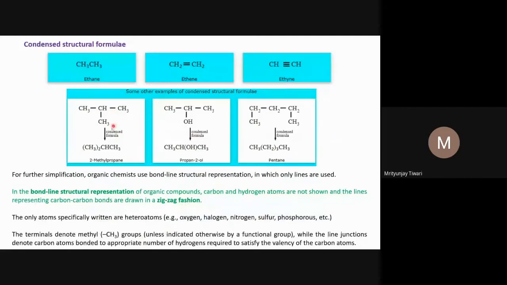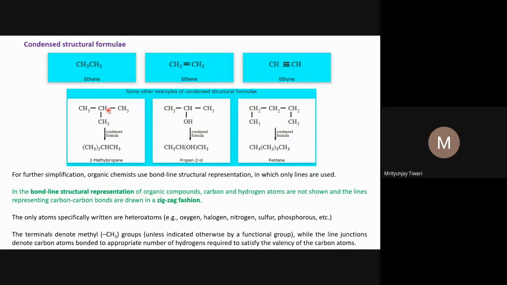If you look at this compound, what is CH3, CH3? The complete structural formula will be what? C, one hydrogen here, one hydrogen here, one hydrogen here. This hydrogen will be here, and the C's hydrogens will be one here, one here, one here. Similar things one can write. This is the condensed one. While condensing, what can we do? Three CH3 groups are attached with this CH group. And what can I write? CH3, CH3, CH3. All the CH3 I can write thrice, CH. That is the condensed formula.